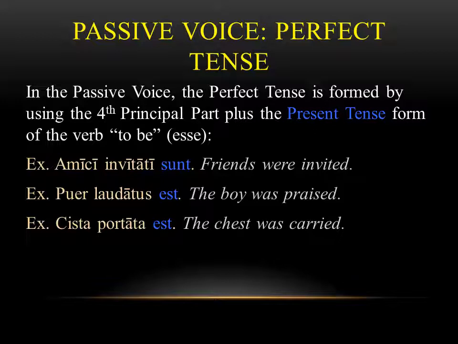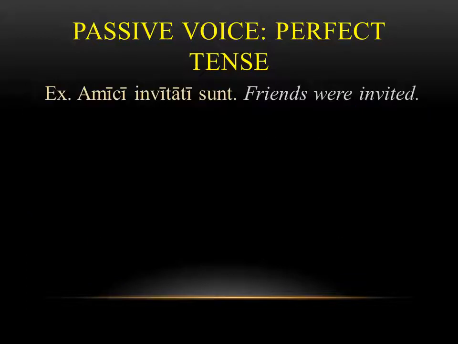So you don't want to get confused because this verb, invitati sunt, in the first sentence, it's perfect tense, but it's using a form of esse that's in the present tense. It gets a little confusing, so you want to just keep that straight in your mind. And you're going to see the word right in front of the verb to be is the fourth principal part: invitati, laudatus, and portata.